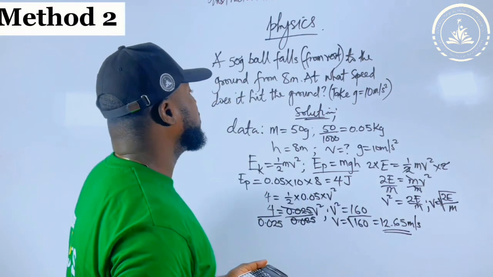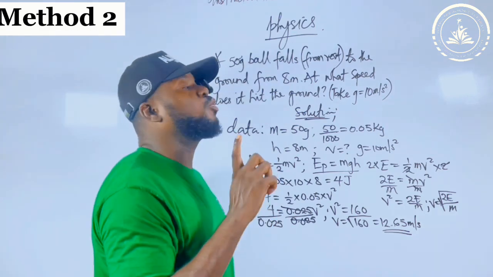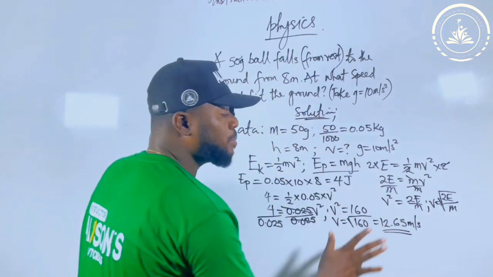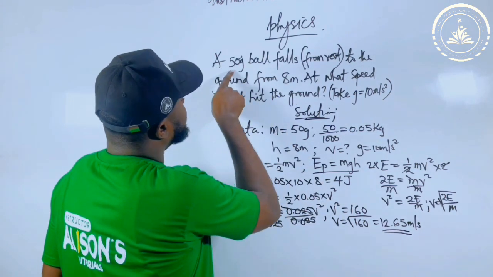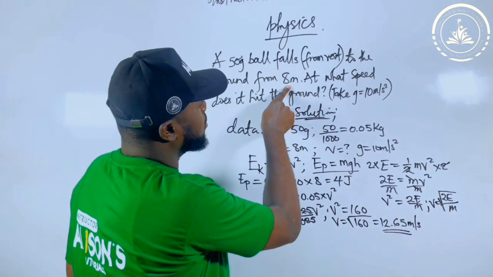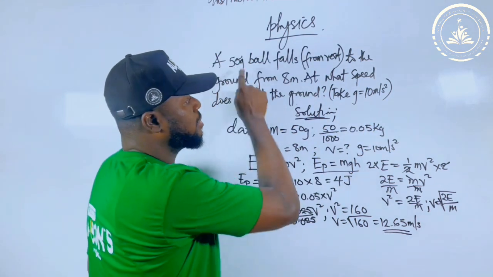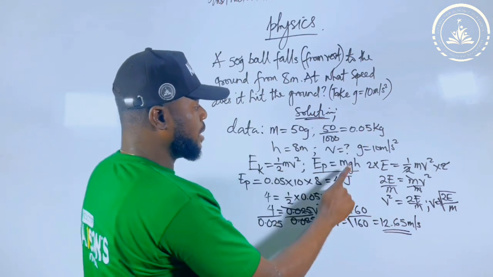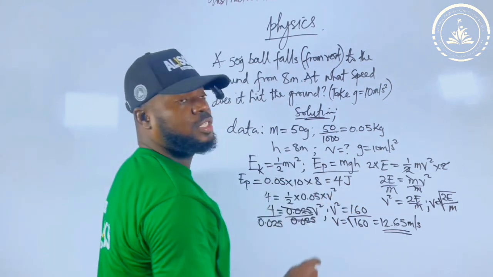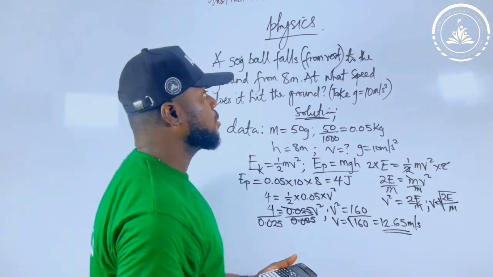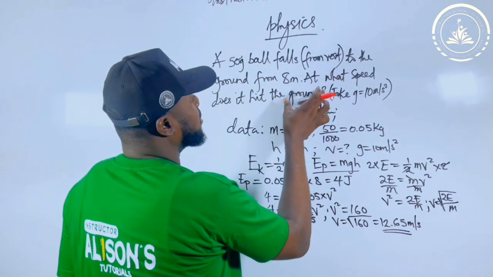See the shortcut, it's very simple. When you see this thing in JAMB exams, you won't go and waste your time. You won't do all this kind of thing. You don't waste plenty of time. The first thing we do: this one is 50 grams, 8 meters. This one they don't give us. I know that anything we consider is mass, height, and acceleration due to gravity, for potential energy. So the first thing I will do is a shortcut. I will just say, since this one is like this, what is the speed?